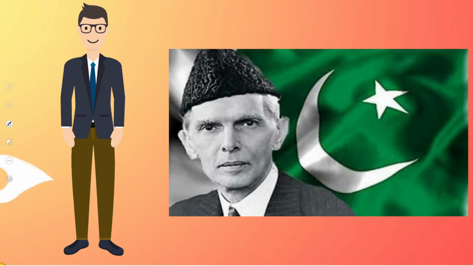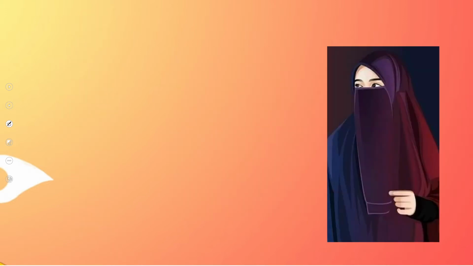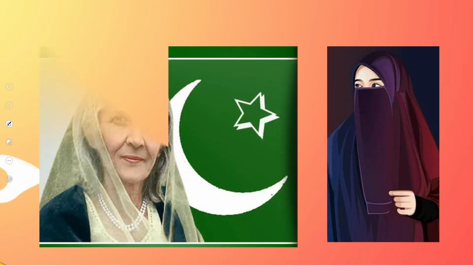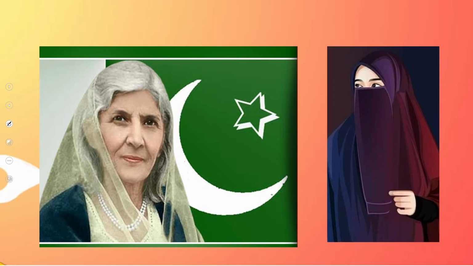But this man, we don't know who he is. But this man, we know, he is Qaid-e-Azam, right? And she is a woman, and she is also a woman. This woman we don't know, but this woman we know, right?